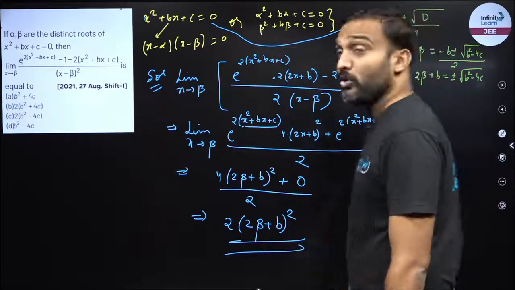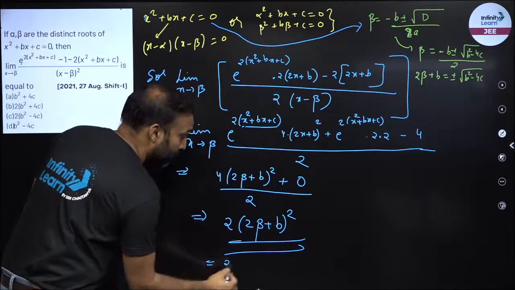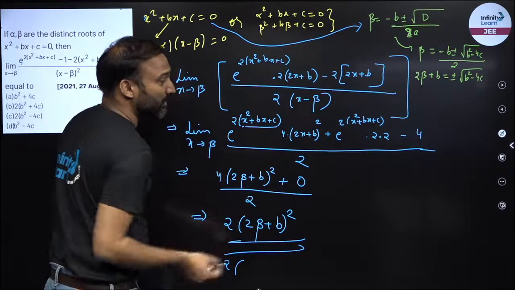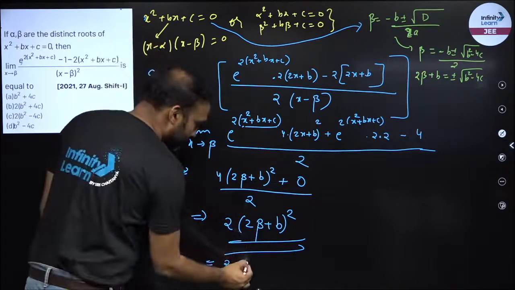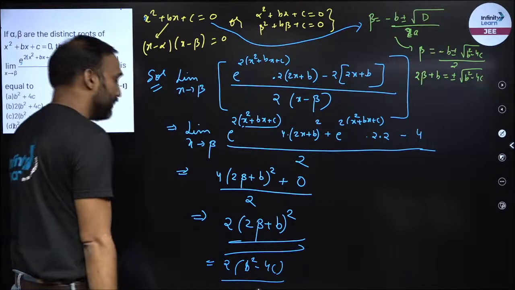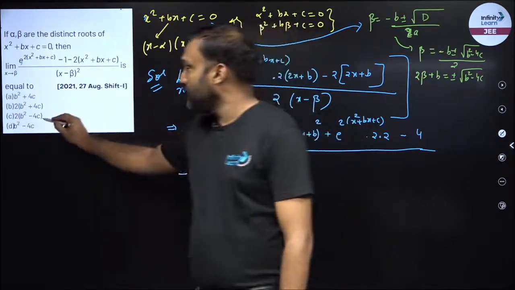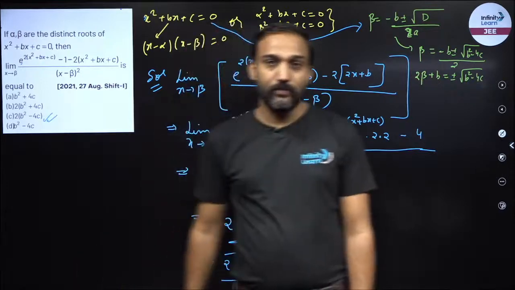So I got the value of 2 beta plus b. Now replace 2 beta plus b over here. So this becomes 2 into plus minus under root of b square minus 4ac. If I square, the under root sign will be removed and I will have 2 into b square minus 4c. So if you look among the options, option number C is your correct answer, right?